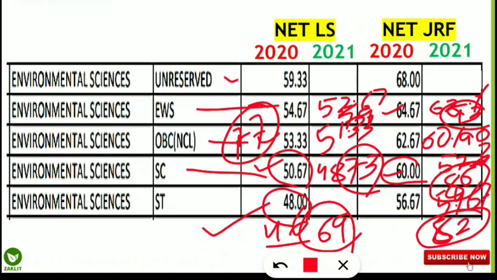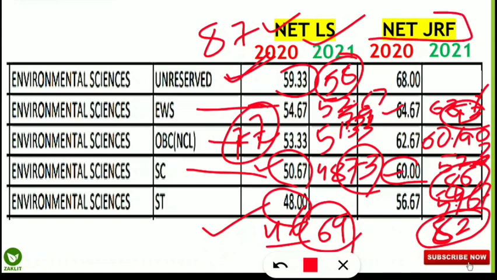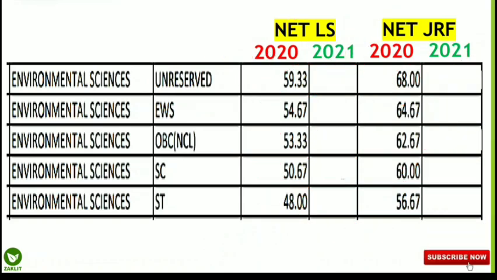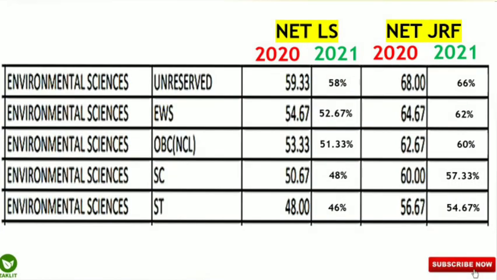And next is the unreserved category, 59.33 was the 2020 cutoff, and my prediction is this time it will be around the same or 58%. That means 87 questions you should have done correctly in the unreserved category for NET LS. And for NET JRF, it will be around 66% this year, as compared to last year's 68%. So that means 99 questions you should have done correctly. This table is looking not good, so I'll provide the clear image in the next slide. So this is the clear image of the table which I have prepared and discussed now.